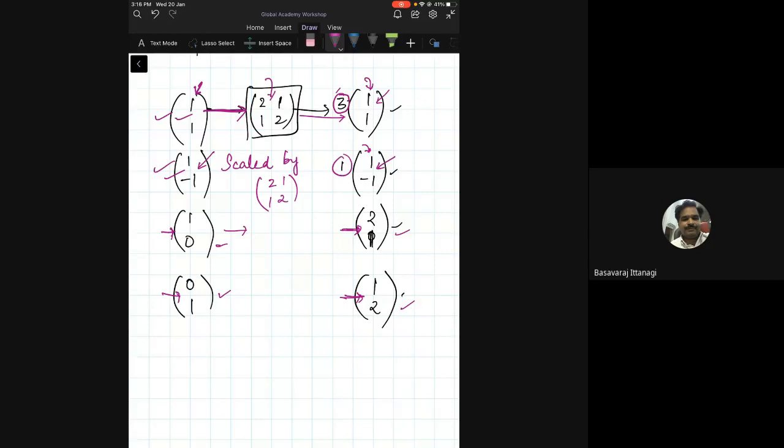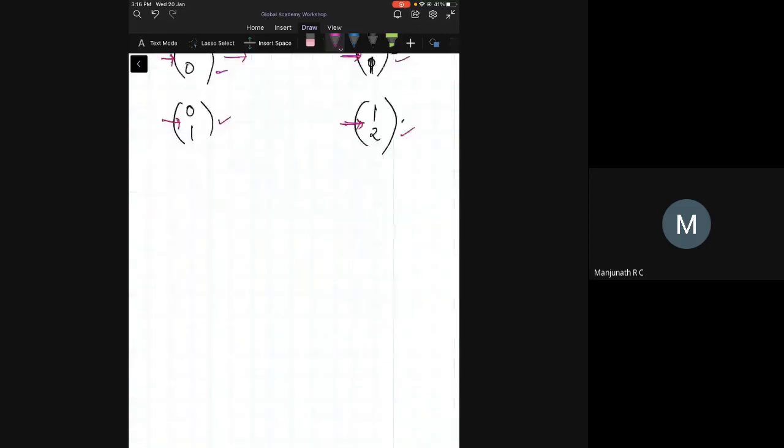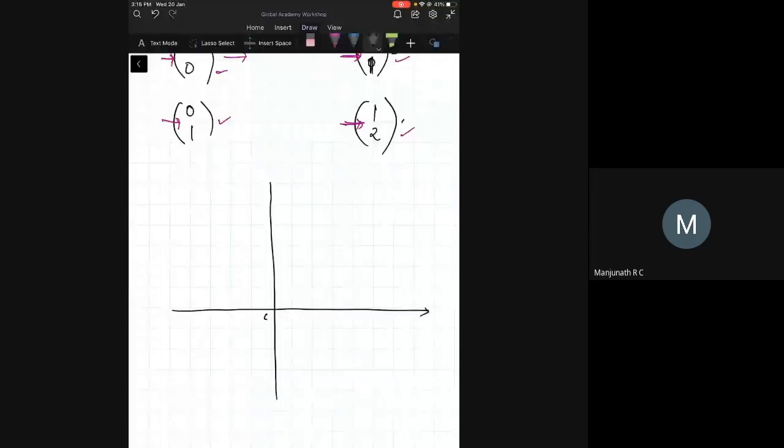Is this clear? Shall we take a diagram? Yes. So let's basically draw this and then see if we can get what it is. Okay. So I have 0. This is 1, 2, 3, 4, 5. 1, 2, 3, 4, 5. Minus 1, minus 2, minus 1, minus 2. So let me draw this now.